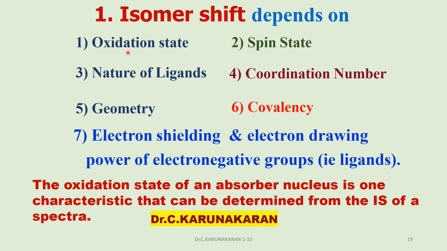Isomer shift depends on oxidation state, spin state, nature of ligands, coordination number, tetrahedral, octahedral, trigonal pyramid geometry, covalency, electron shielding. For example, how much d orbital electrons shield the outer s orbital electrons, electron withdrawing power of the ligands, electronegative groups, etc. So isomer shift is used to obtain mainly the oxidation state of the metal atom.